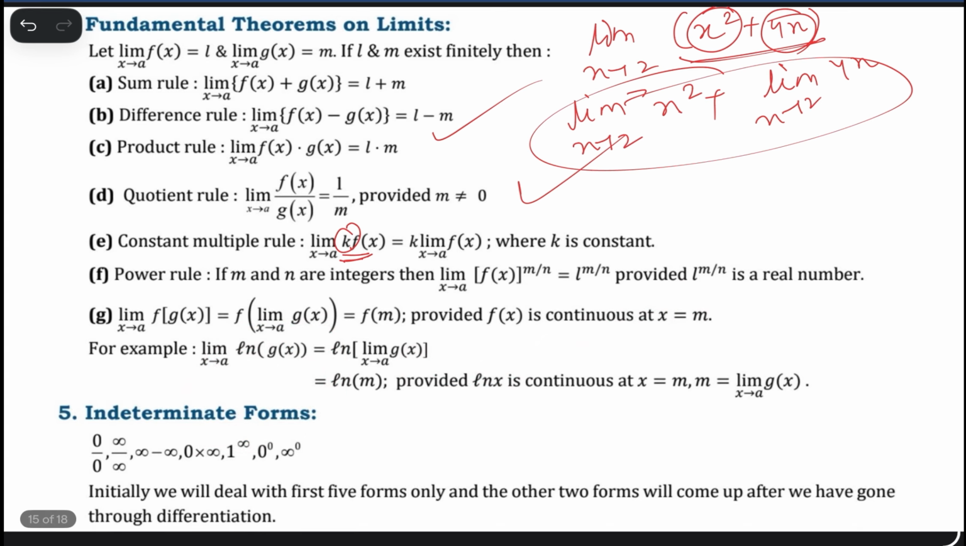Okay. Here, which is very important, is the form, the indeterminate form. What is the meaning of indeterminate form?